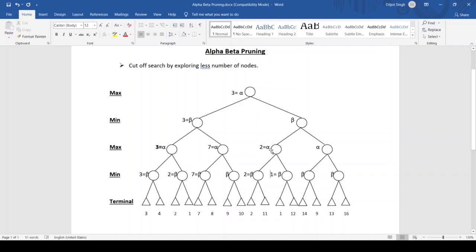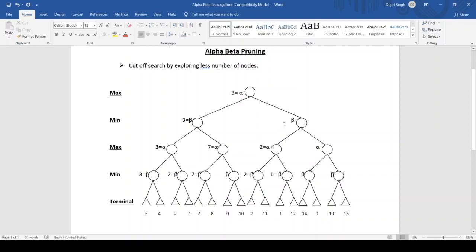Here alpha is 2. That is, I do not have to consider this node. I have to prune this node, as this will not affect my final decision. My final answer will not be affected if I prune these nodes, right? So here alpha, the maximum value is 2.